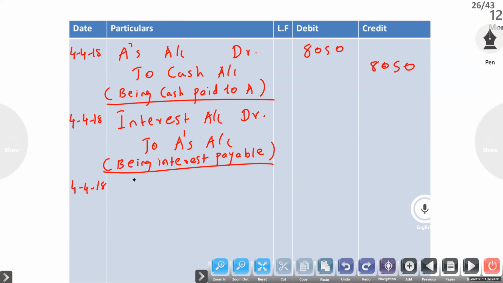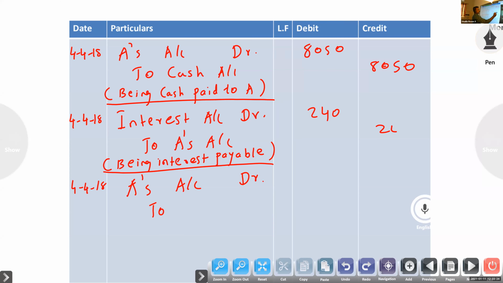So tell the journal entry: acceptance given to A. There bills receivable, so here tell this journal entry. A's account debtor to bills payable account.